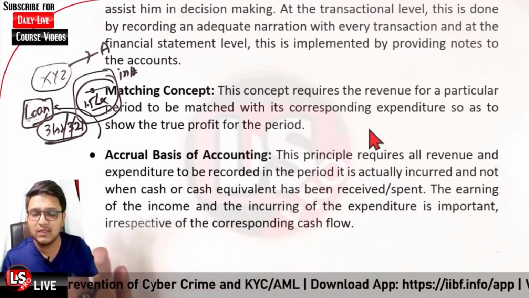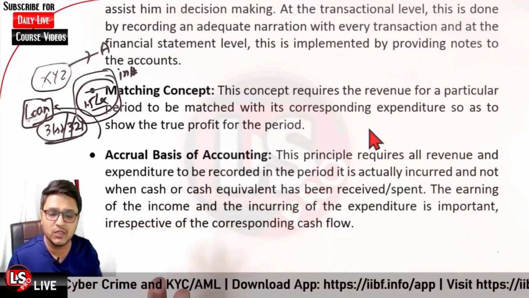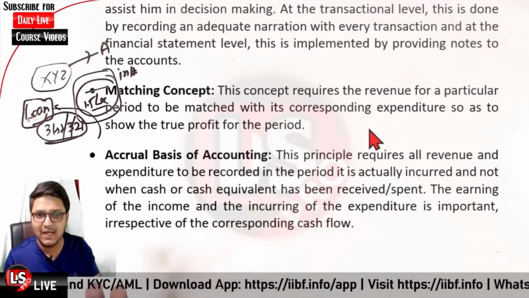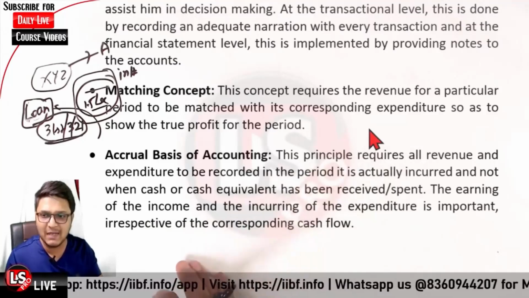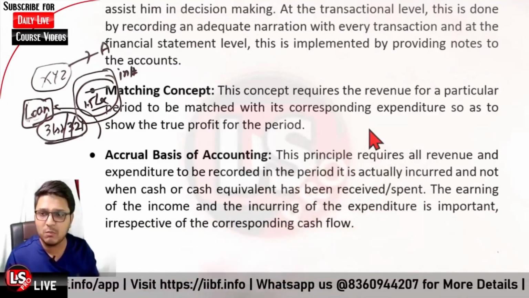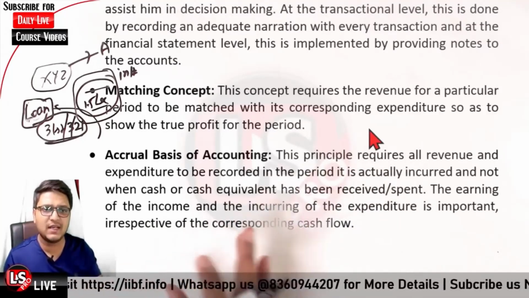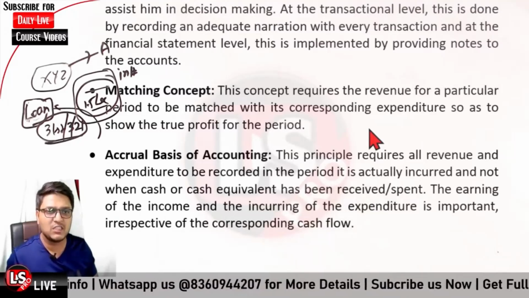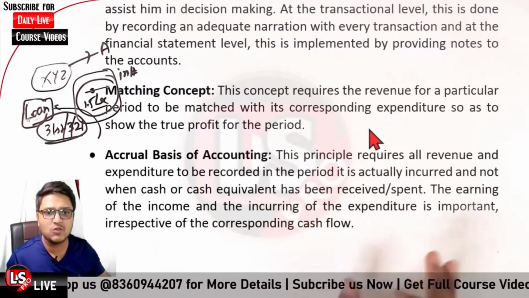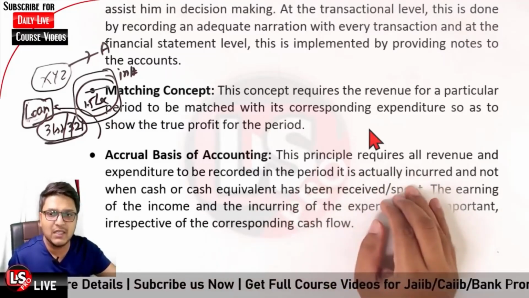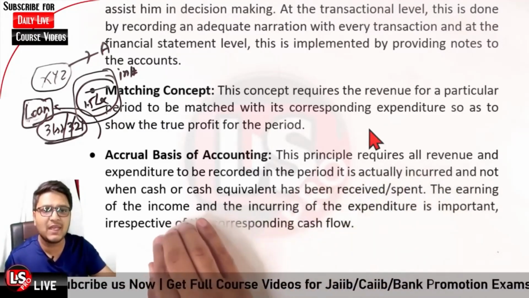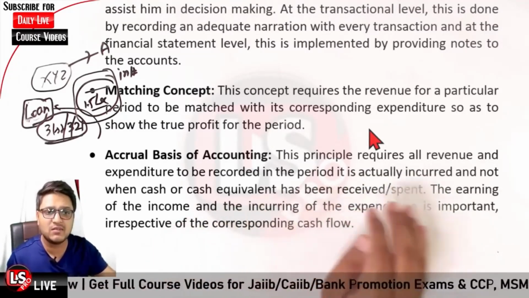The same goes for the expenditure part. If you were liable to pay the amount but have not paid yet, that is to be considered as an expense. So the principle requires all the revenues and expenditures to be recorded in the period in which they are actually incurred, and not when cash or equivalent cash has been received or spent.